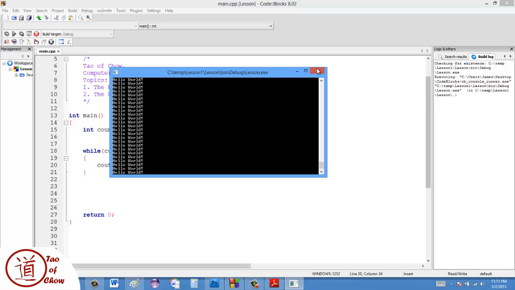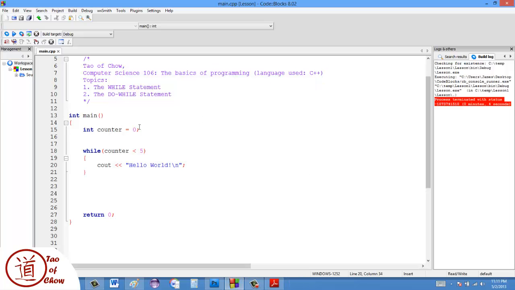Okay, and you can see the code is running infinitely. The reason why is because the counter is set to be 0, and this says, as long as the counter is less than 5, keep doing this. And the problem is the counter never changes because it's always 0. So what we have to do is put an incrementer in here. So counter plus plus.